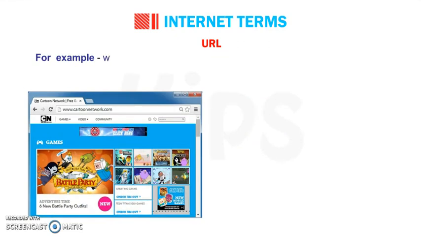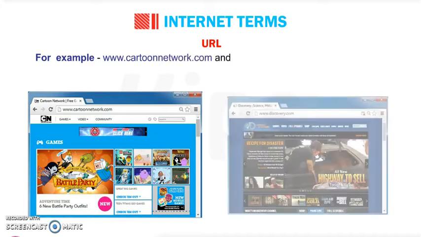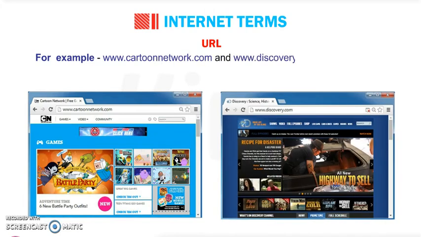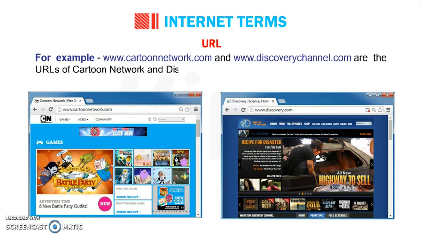For example, www.cartoonnetwork.com and www.discoverychannel.com. These are two examples of URL. For Cartoon Network, the URL is www.cartoonnetwork.com, and for Discovery Channel, www.discoverychannel.com. These are the URLs of Cartoon Network and Discovery Channel.